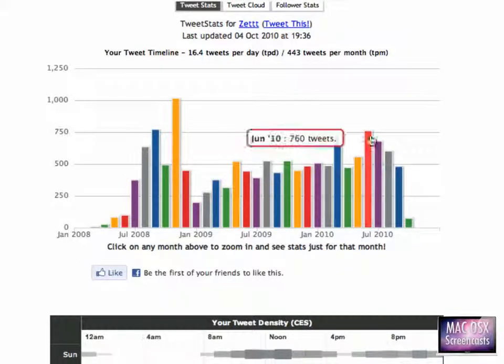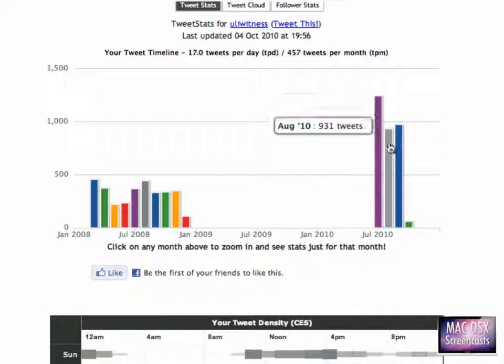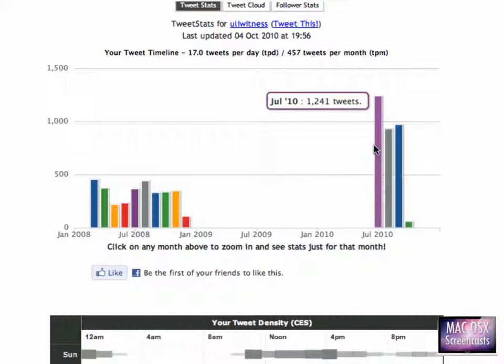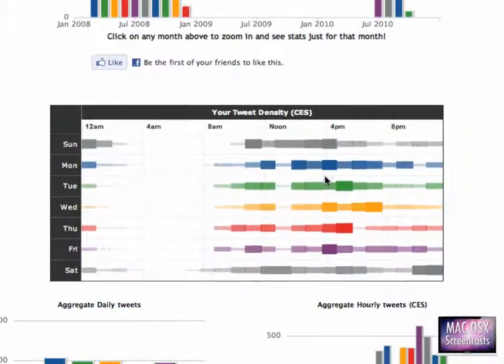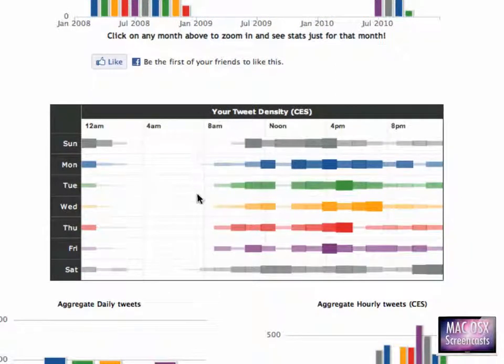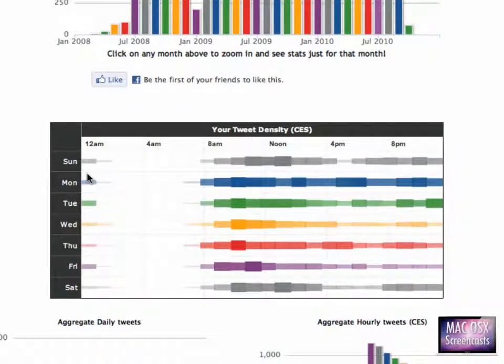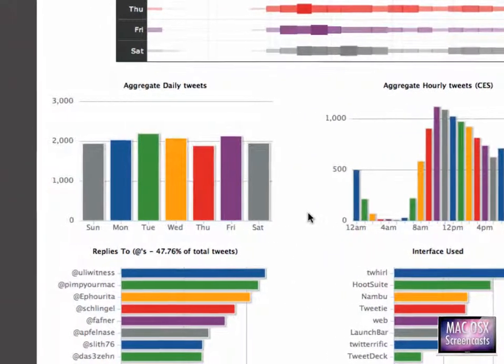It seems like I'm tweeting more and more. And Uli has this very high tweet rate of about 1,000 tweets a month. And we can also have a look at when we tweet. Now at the tweet density graph, you see here I'm starting to tweet at about 8 a.m. Uli seems to sleep a bit longer and then starts tweeting throughout the day, but goes to bed earlier. You see here I go to bed later. Sorry, I go to bed earlier, and we can also compare when we both tweet.